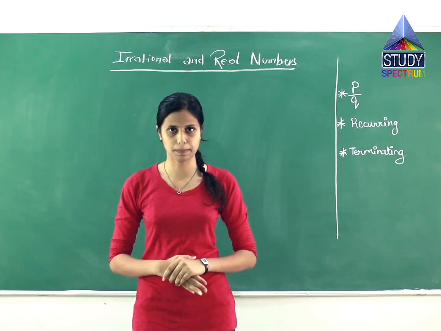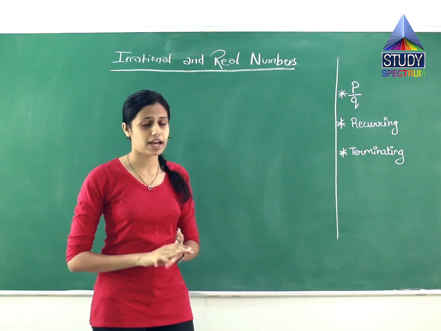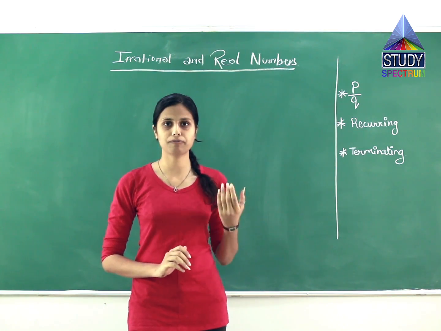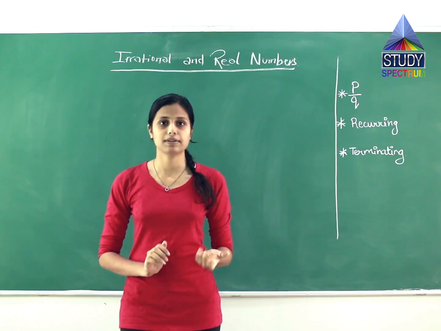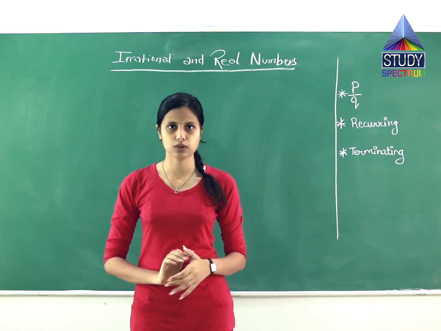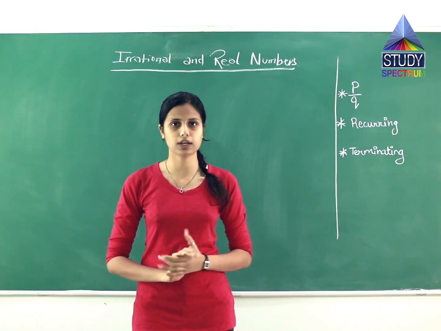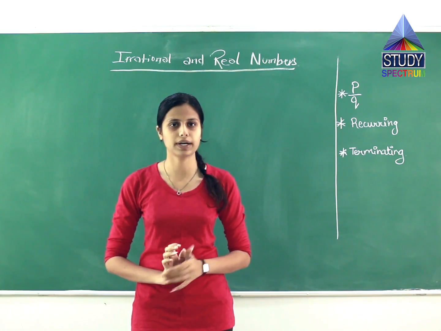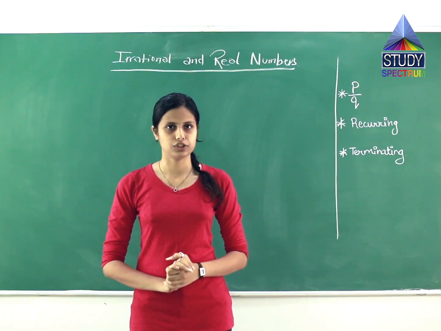What is a rational number? We can see the properties of rational numbers. It is in the form of p by q, where p includes all integers, and q includes all integers excluding 0. It is a non-zero integer.